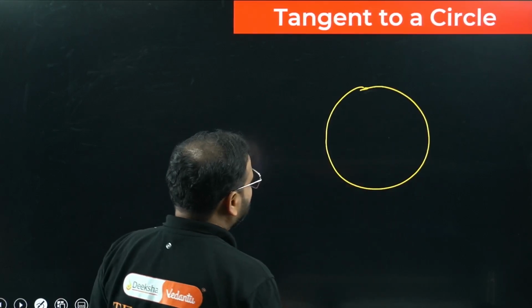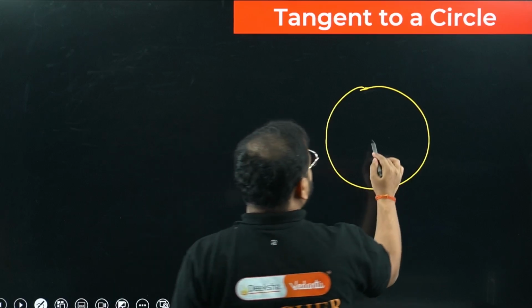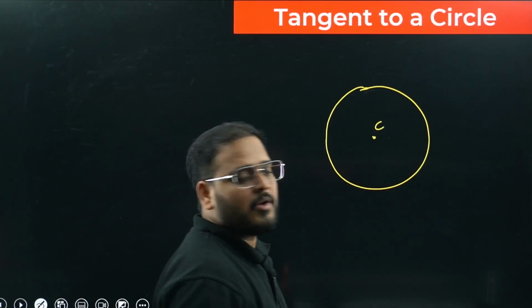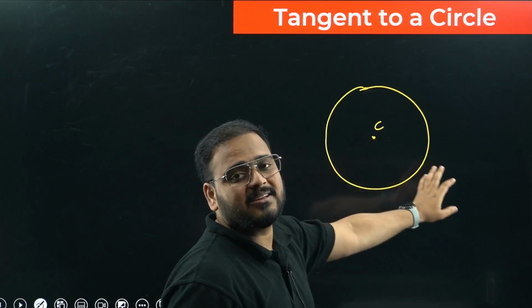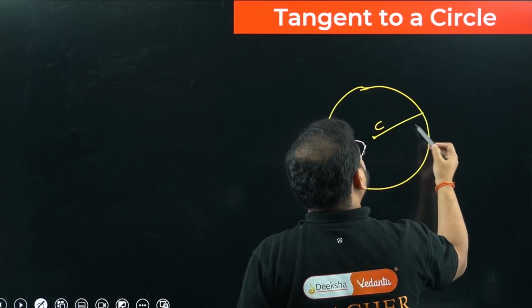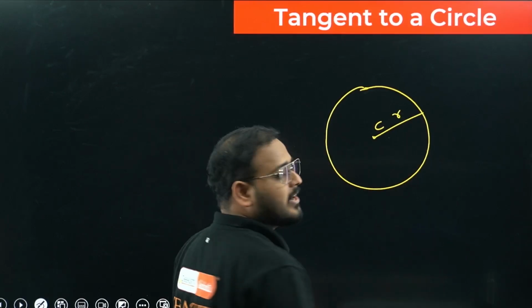Okay, let's see this works, right, sir? A circle with the center, let's say C. Then we know that the line joining the center and the circumference, anything if you take like that, is called as what? Is called as radius, sir. So let's call this radius R.